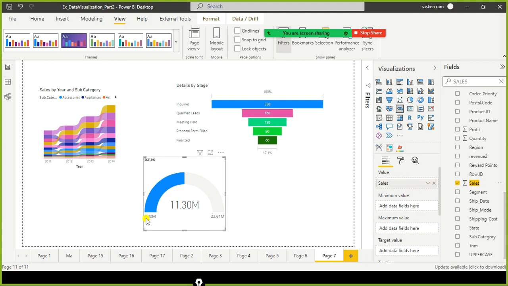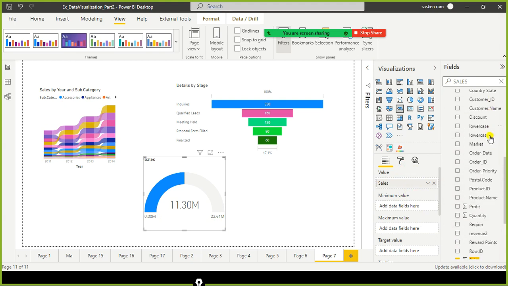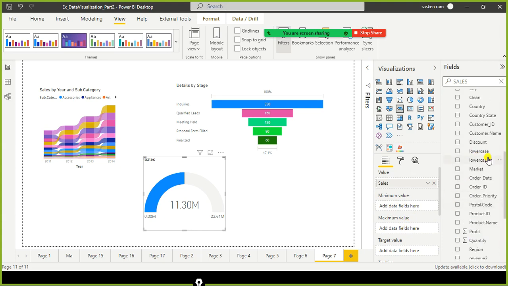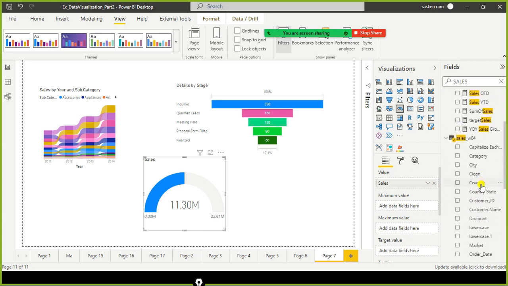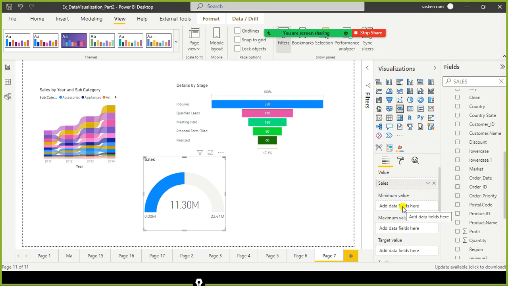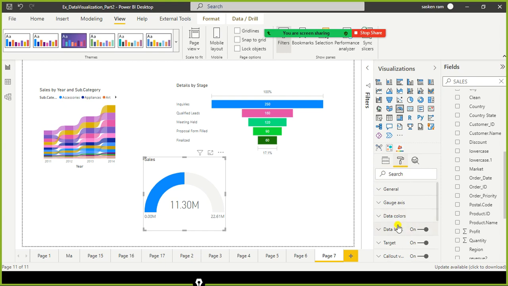Okay, next what I do is I'm going to define the minimum value and maximum value. If you have any column available as part of your data set related to minimum value and maximum value, you can simply drag and drop it. In my case, I don't have any column as part of my data set that is available to bring in here.